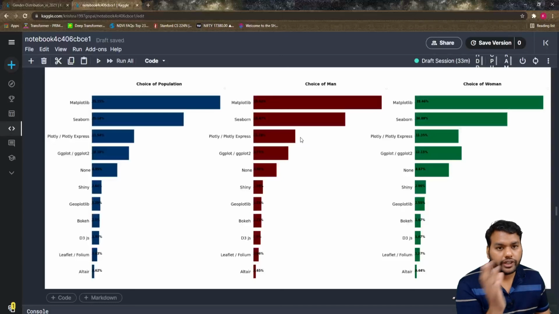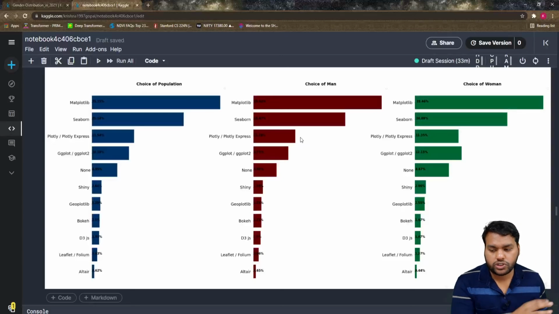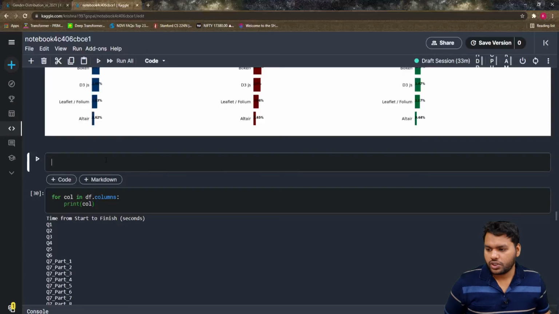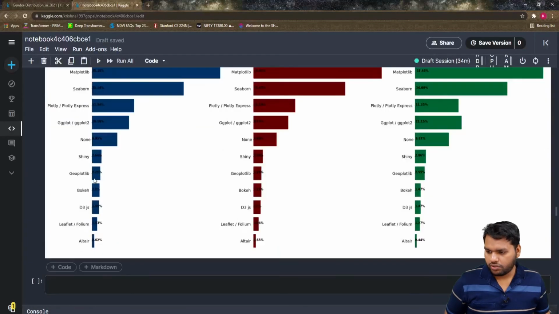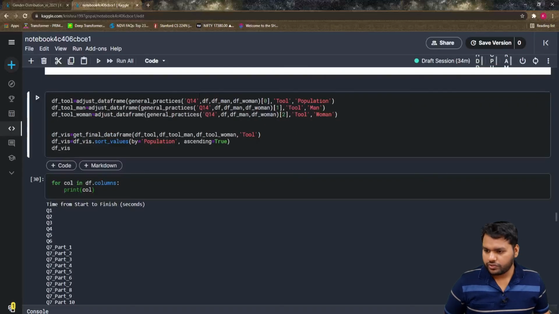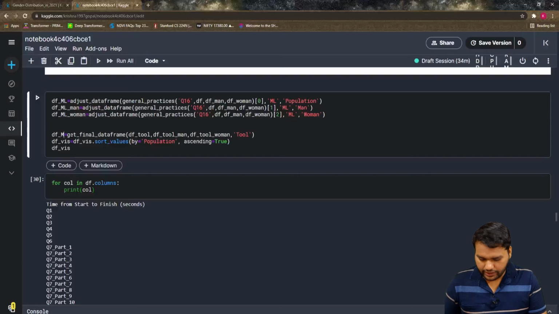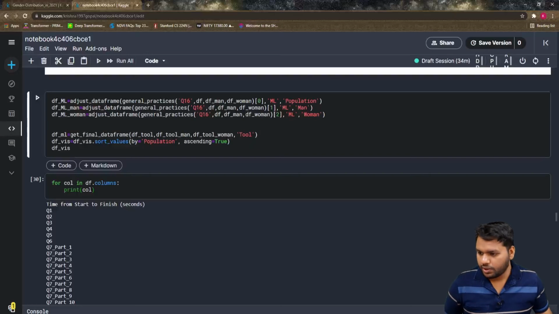Now, what we did for question number 14, let's quickly check for question number 16 as well. For question number 16, I'm just going to copy this one, because we know now it will work. In place of 14, let's change to 16, and that is ML. You can pass it here, ml in small letters, and copy dfml from here and pass it here.